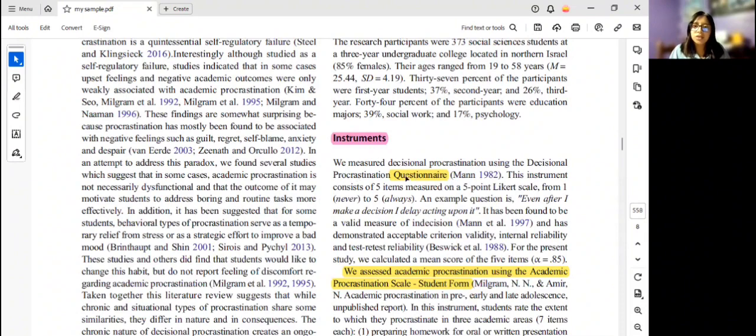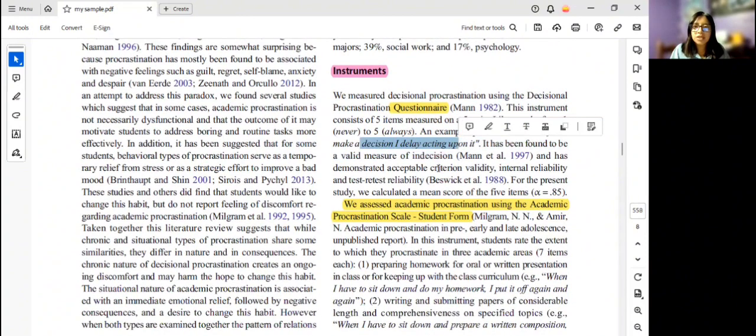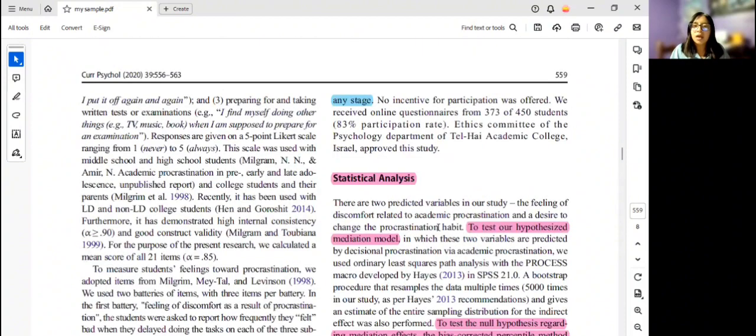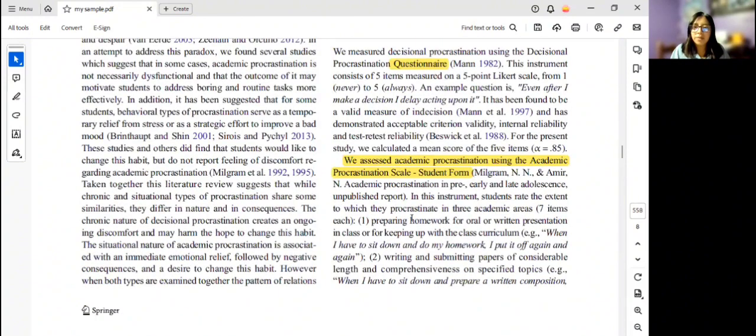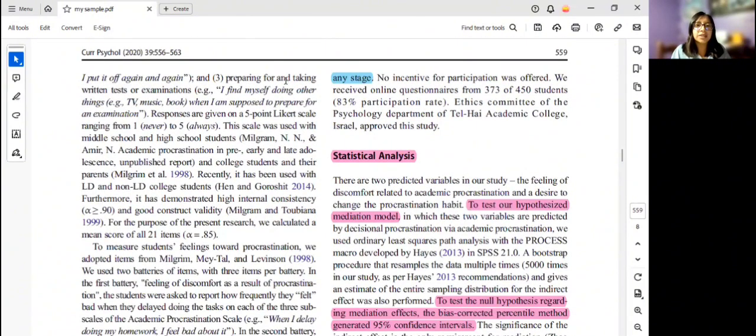They are giving us information about how many items the questionnaire has, examples of the questions, and how they are going to assess procrastination. They are going to use the academic procrastination scale student form. Also, the different parts that this test rates are preparing homework, writing and submitting papers of considerable length, and also preparing for and taking writing tests.